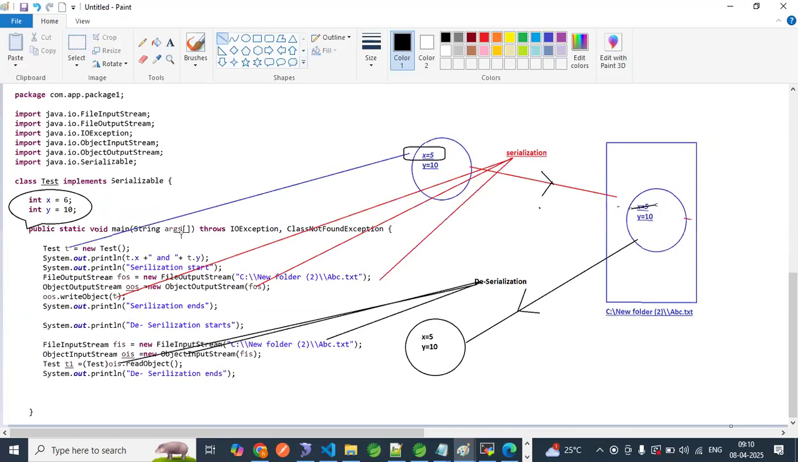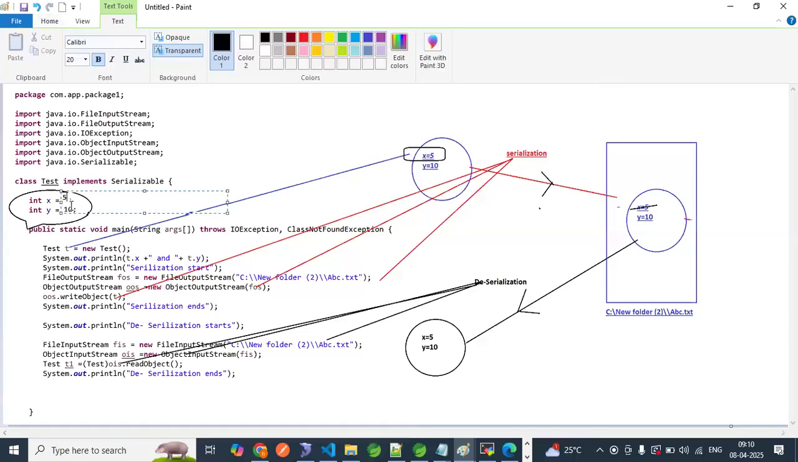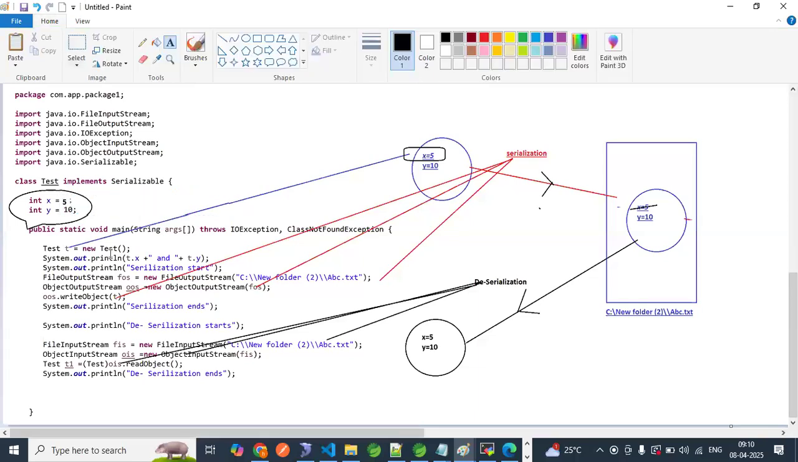I want to use x equal to 5 in my program. That is my requirement. I want it in my project. But whenever I am traveling that object, I don't want this value to move into the file. Hope you are understanding. In that situation, we should use the transient keyword.